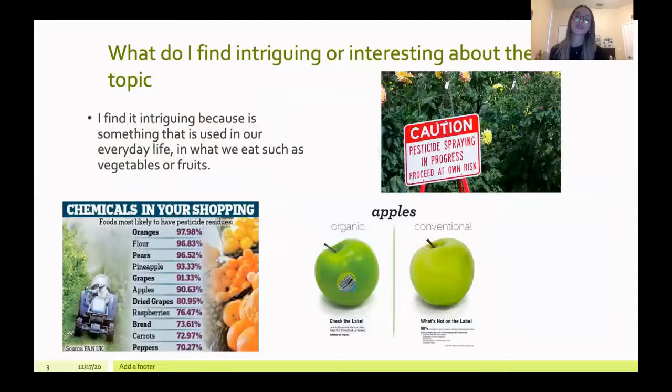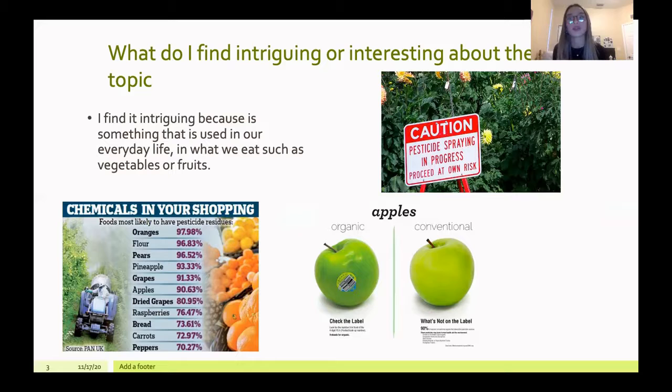What do I find intriguing or interesting about this topic? I find it intriguing because it's something that is used in our everyday life, in what we eat, such as vegetables or fruits. Here I added some examples too about the chemicals in our shopping, like oranges, pears. I'll give an example. With apples, this is basically a little chemical way to see if apples are full of pesticides.